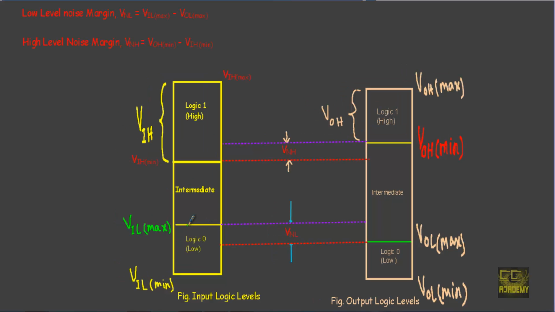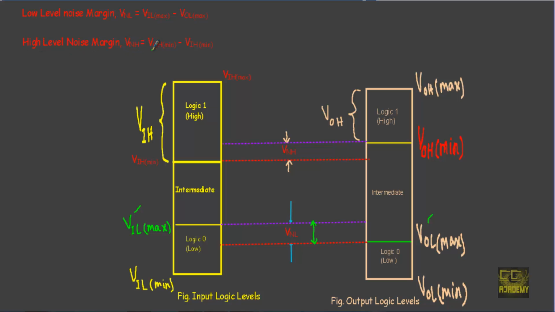The maximum amount of voltage that can be treated as logic 0 at the input is known as VIL max, and the maximum amount of voltage that can be treated as logic 0 at the output is known as VOL max. If I take the difference of VIL max and VOL max, I will get our low level noise margin. The range of voltage between these two will be our low level noise margin. What will be our high level noise margin?